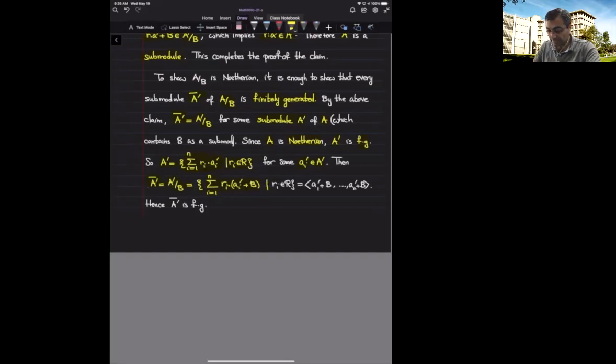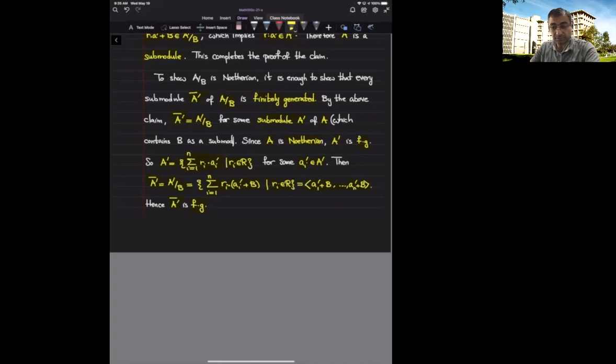And that implies that this module is generated by these finitely many cosets, which means this quotient is also finitely generated. So altogether, we deduce that every submodule of A over B is finitely generated, and therefore A over B is a Noetherian module. Okay, so we proved that if A is Noetherian, then both B, every submodule, and A over B, every quotient, are Noetherian.